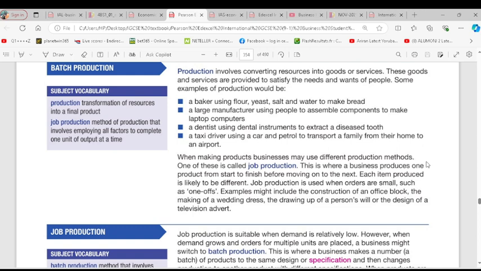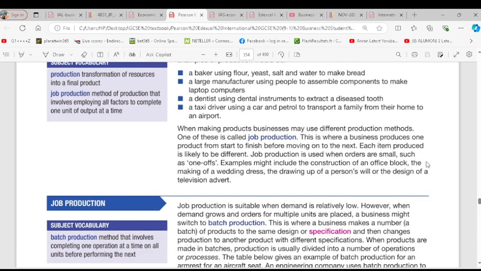So when making products, businesses may use different production methods. One of these is called job production. We have different types of production method. The first one is job production. When we talk about job production, it simply means you are producing a product, and you wouldn't produce another product until that product is done. So it means you are producing a product based on request or demand, and as soon as that is done, you start thinking about the next one. That is job production. Do you get it or not?